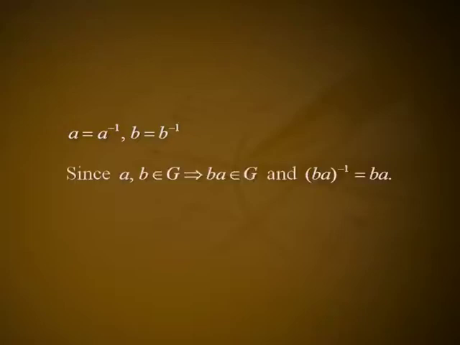Example. If every element of a group be its own inverse, then show that the group is abelian. Solution. Let a, b belong to G. Since every element is its own inverse, a = a⁻¹, b = b⁻¹. Since a, b belong to G, this implies ba belongs to G, and (ba)⁻¹ = ba. Now, ab = a⁻¹b⁻¹ = (ba)⁻¹ = ba. Hence, the group is abelian.